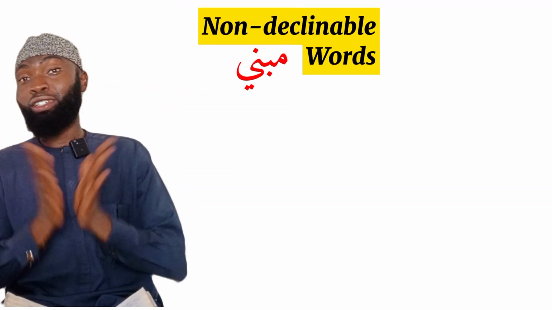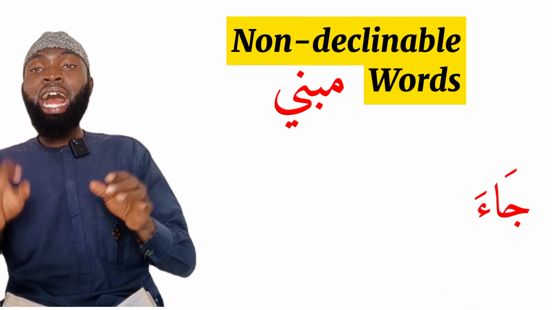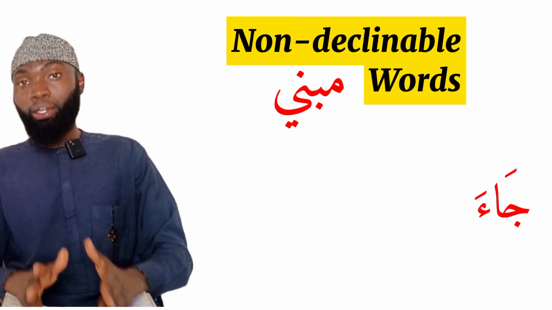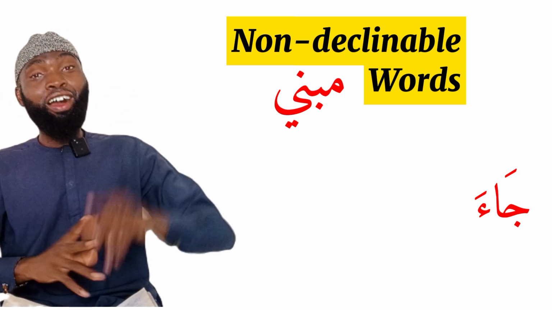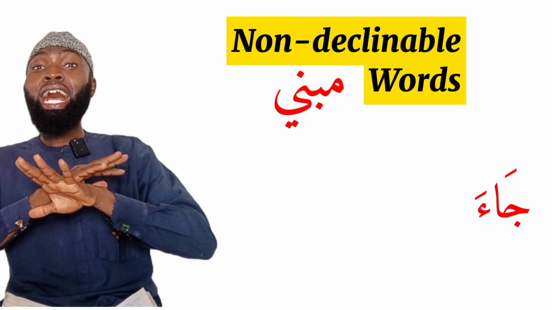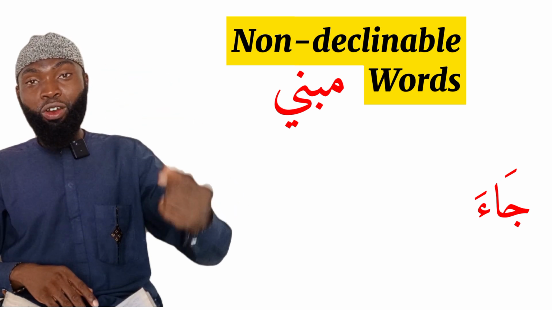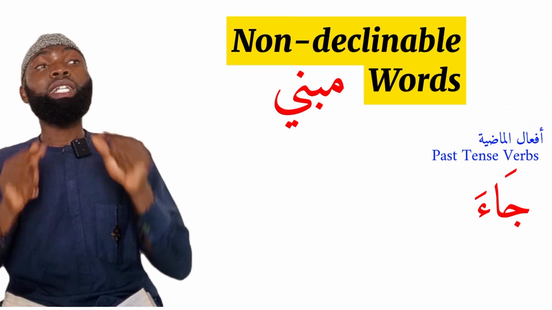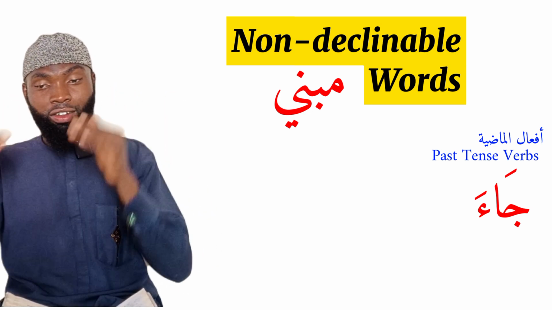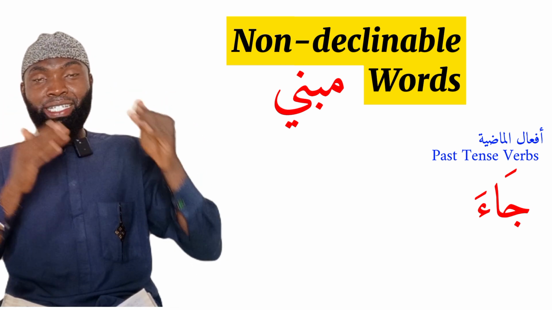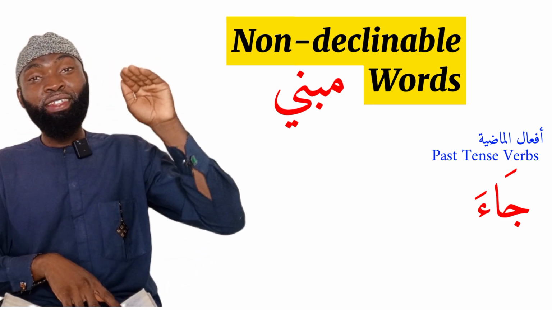Another example of a word which falls under this category is the word ja'a. And this ja'a, we know that ja'a is fi'lun madin, a past tense verb. Therefore, we can conclude here that another rule states that all past tense verbs are non-declinable. They are fixed. They don't change. So when I have dakhala or ja'a, whatever part of the sentence these words are coming, they will always come as ja'a, dakhala, fataha, katama, hasiba, and the rest of them. So all past tense verbs will always assume this format.